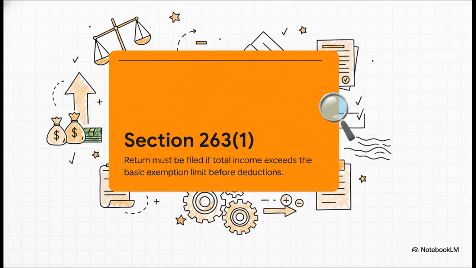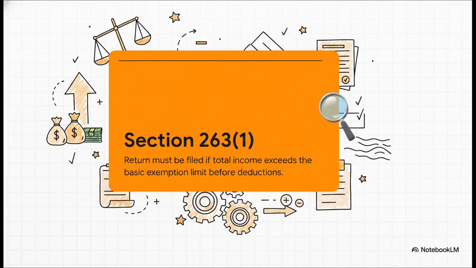The main objective remains exactly the same. It mandates that companies, firms, and individuals must furnish a return if their total income exceeds the basic exemption limit. And just like the old law, you've got to calculate this threshold before giving effect to specific deductions. I'm talking about the ones under Chapter IVE or Chapter 8, which, by the way, replaces the old 80C and similar deductions. Simply put, if your gross income crosses that limit, you are legally bound to file.